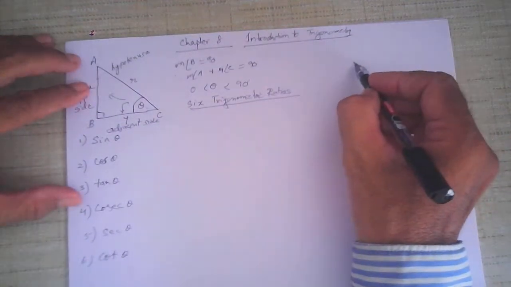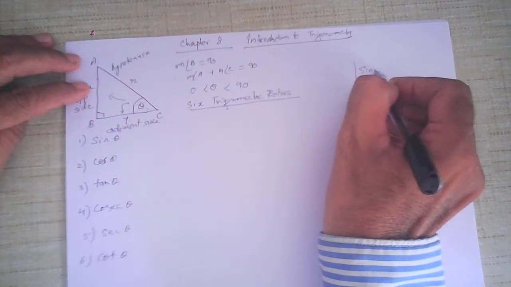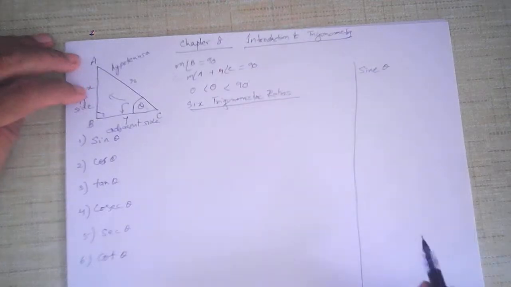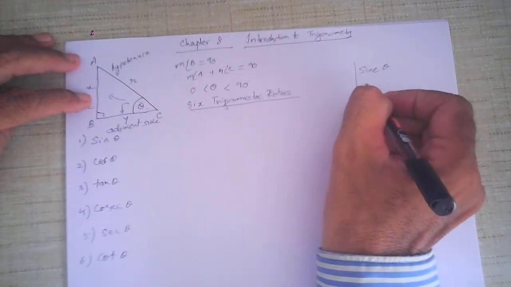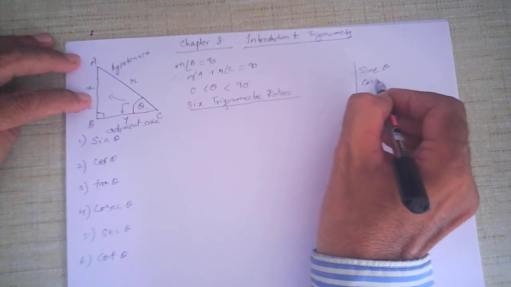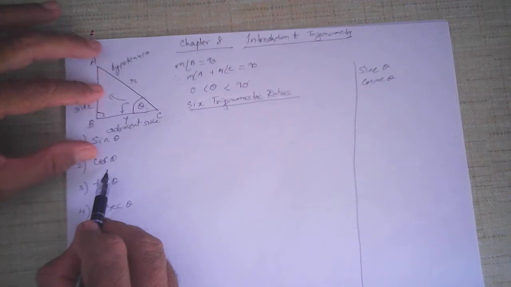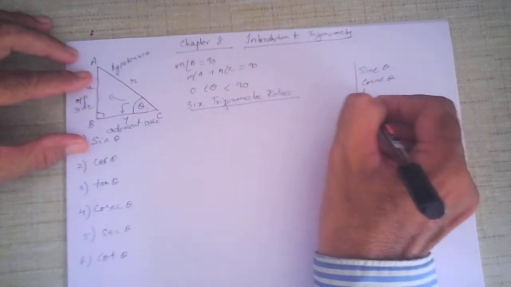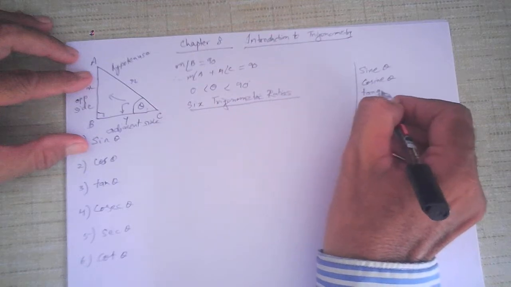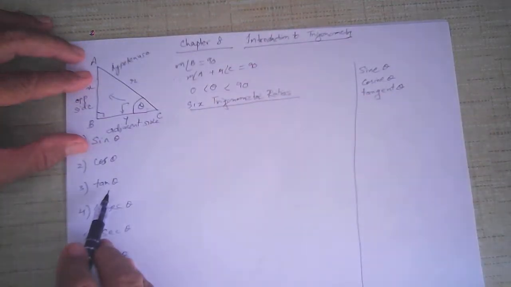Now actually, I just want to explain sine theta. The full form of sine is sine theta, but in short we write it as sine theta. Similarly cosine theta, but in short we write it cos theta. Tan theta is tangent theta, but in short we write it tan theta.